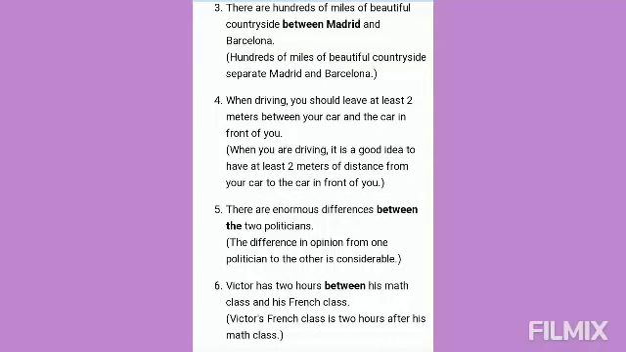Let's see a few more examples. There are hundreds of miles of beautiful countryside between Madrid and Barcelona. Hundreds of miles of beautiful countryside separate Madrid and Barcelona. When driving, you should leave at least 2 meters between your car and the car in front of you. When you're driving, it is a good idea to have at least 2 meters of distance from your car to the car in front of you.